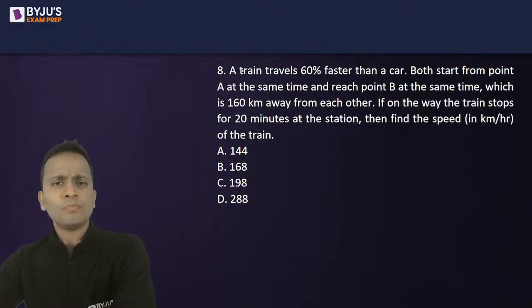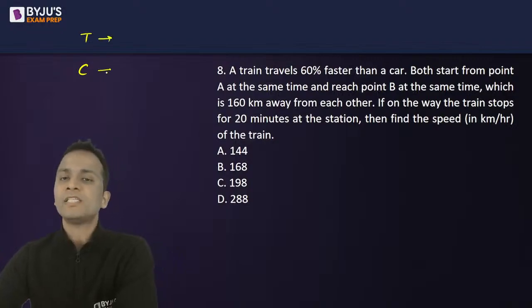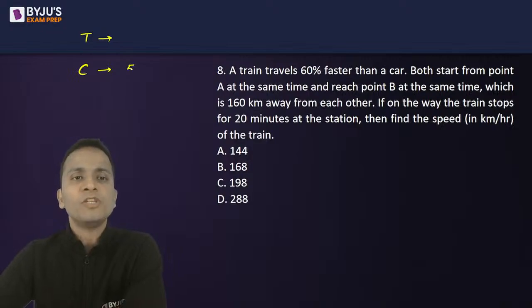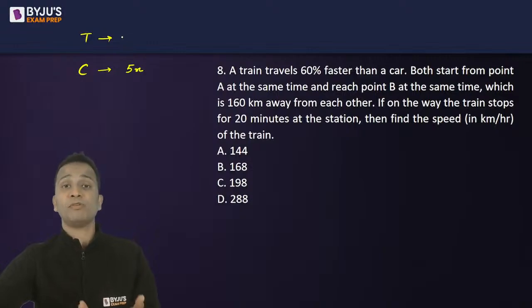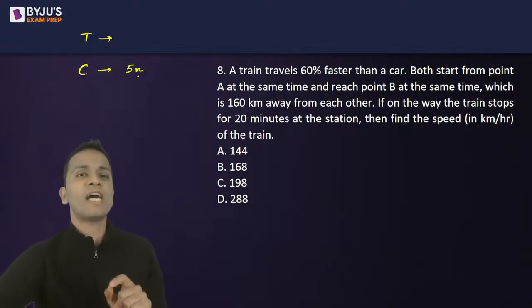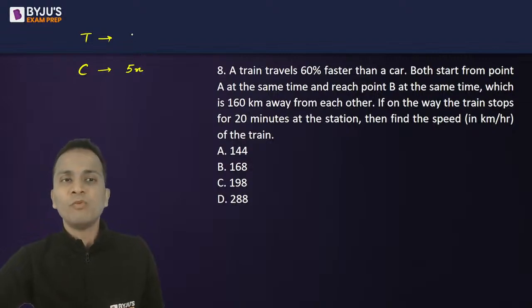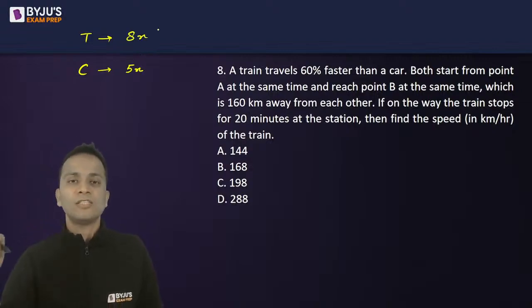Now there are two objects here, train and a car. So I'll start by assuming the speeds. Speed of train is 60% more than the speed of car. So I'll assume the speed of car as 5x and the speed of train 60% faster. 60% is 3 by 5. So that is why I've assumed the speed of car as a multiple of 5. ठीक है? So speed of car 5x, speed of train will become 8x, 60% more than the speed of car.